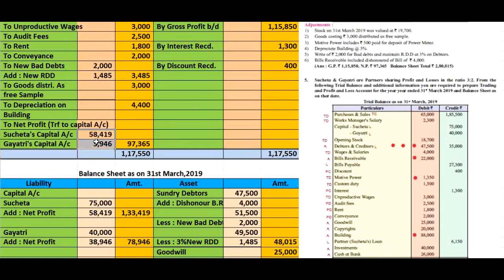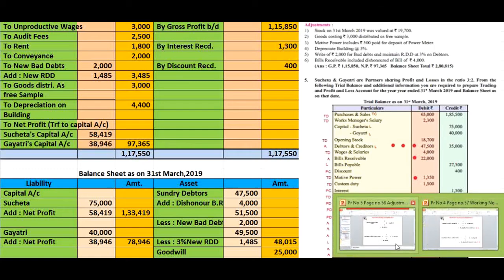How do we get this? The 38,000 is wrongly typed as 38,000. Here we will get the total of both, the net profit 97,365. I will show you how it is calculated.